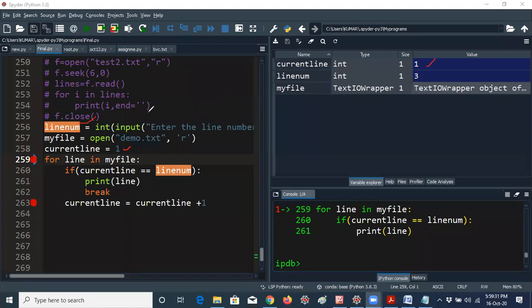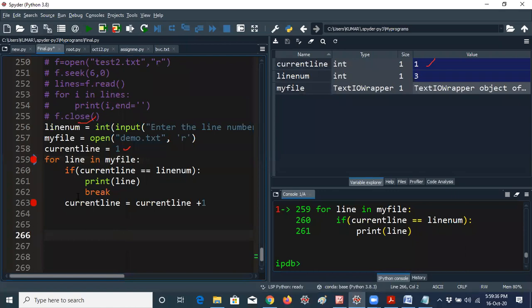Now I am writing the remaining. Before that, I would like to go for Control F10. You know already, Control F10 means the arrow will be moved to the iteration. Now, for line in my file, till now we did not get the line here. You can see the line variable is not there, and line values are not there, because the for loop is starting now. That means for line in my file, meaning demo.txt, the first line will be stored in line. What is the first line in my file? This is line 1. Line equal to this is line 1 will be stored.